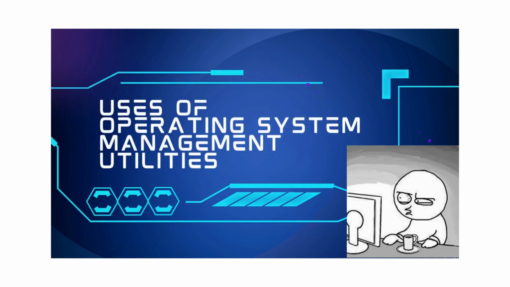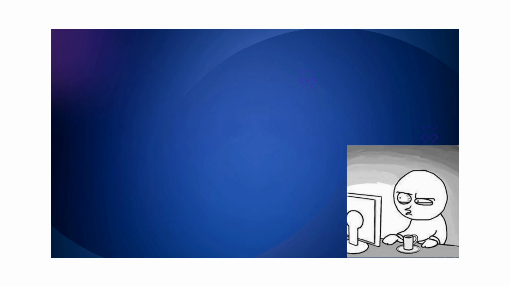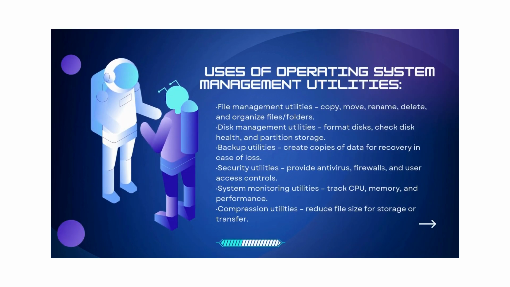What are the uses of operating system management utilities? Let's see. File management utilities for copy, move, rename, delete, and organize files and folders. Disk management utilities for formatting disks, checking disk health, and partitioning storage.